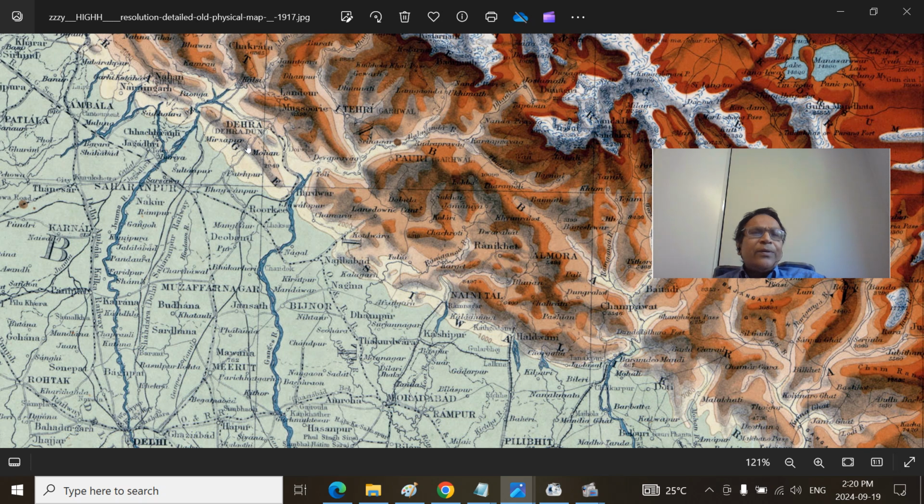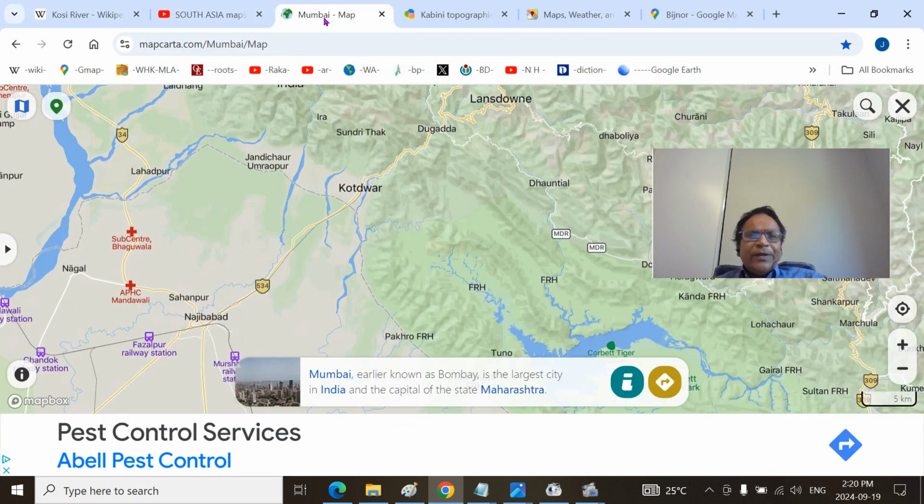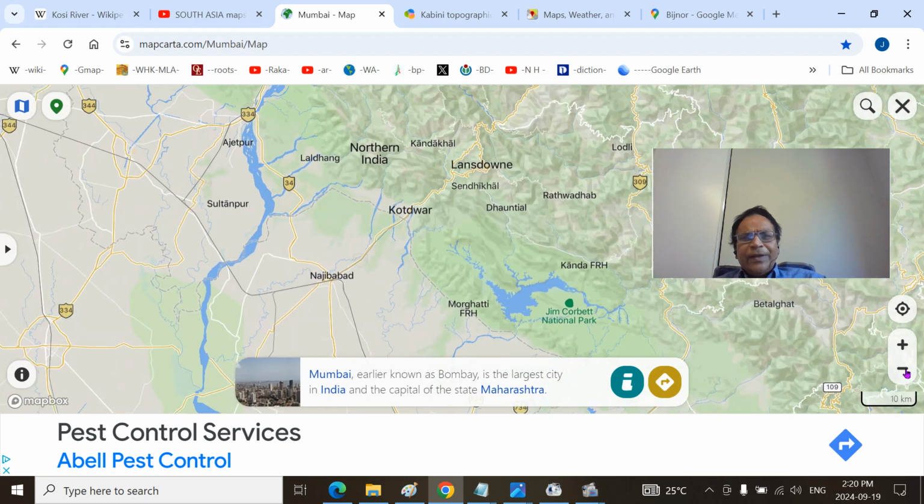So this is the Paonta. So southern part is the Babar region, 10 kilometers or so. Further south is the Tarai marshy region, wet region. And further south you will get the Ganga Maidan there. So we can see that fascinating overview.